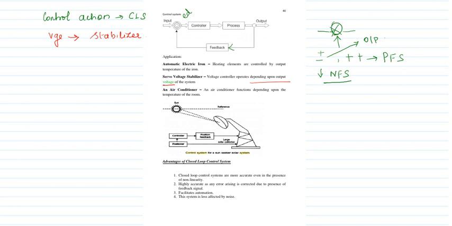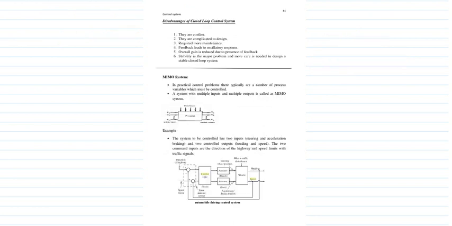So what are the advantages? It is more accurate even in the presence of non-linearity, that is very very important. The next one is error can be reduced, then the system is less affected by noise, then it facilitates automation. So that is your advantage. Disadvantages of closed loop system: they are very costly and complicated, they need some maintenance, and they also lead to oscillatory response.